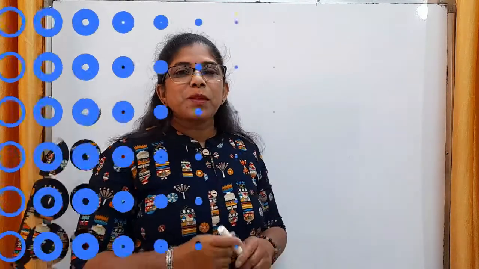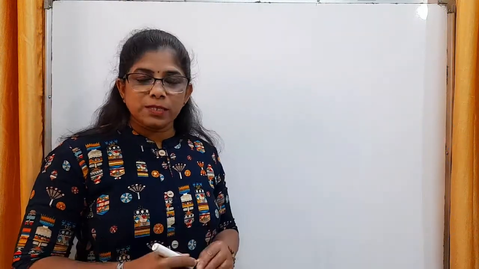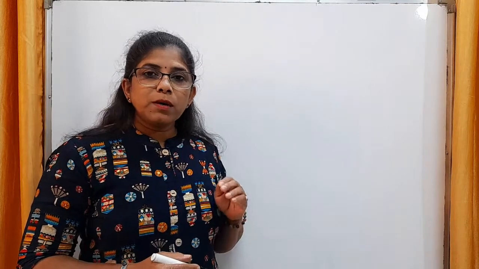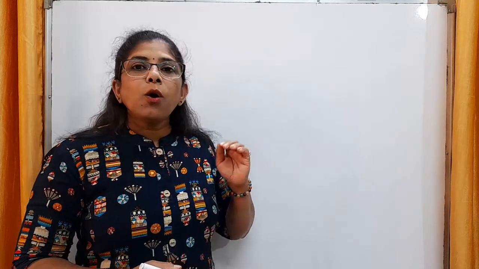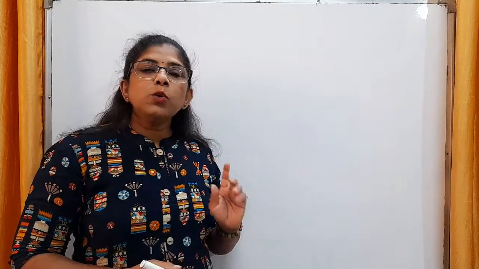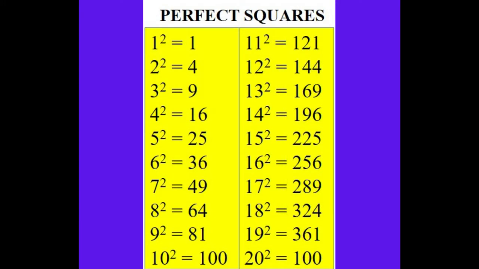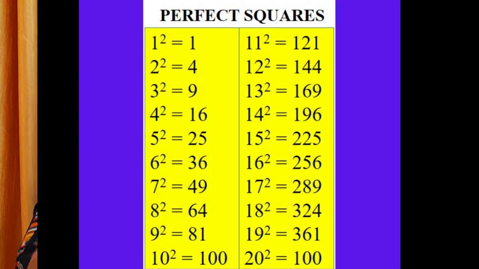Let's see now. Here we find that if the units place of the number is 1 or 9, then the units digit of its perfect square is 1. Check the squares of 1, 11, 9 and 19. The units place of its square is 1.